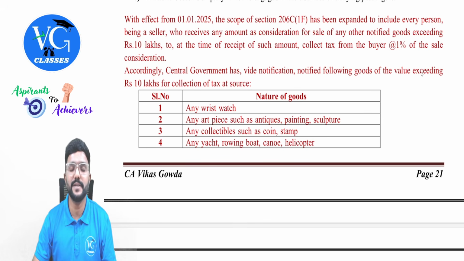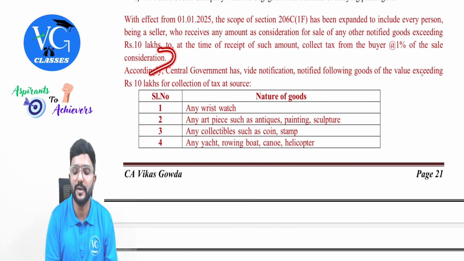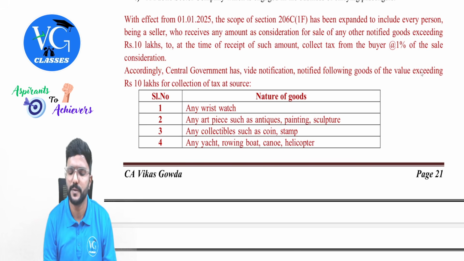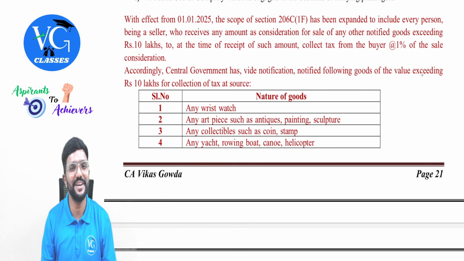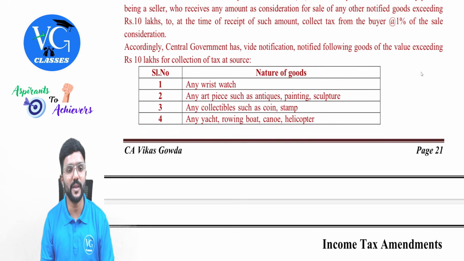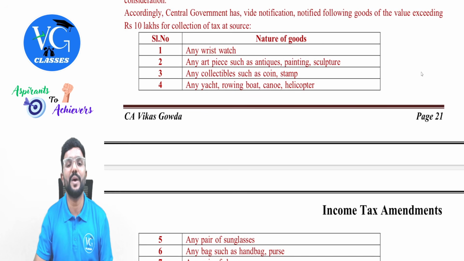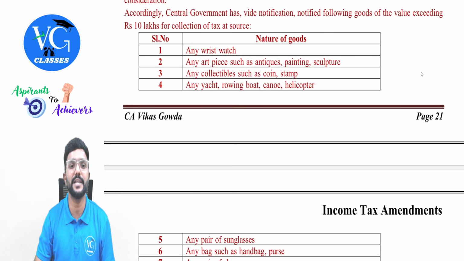2. At the time of receipt of such amount, collect tax from the buyer at 1% of sale consideration. So this paragraph gave the power to the government to notify any other goods. Did government use this power? Yes. Accordingly, central government has notified the following goods of value exceeding 10 lakh for collection of tax at